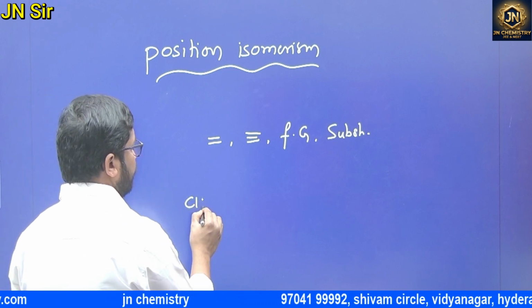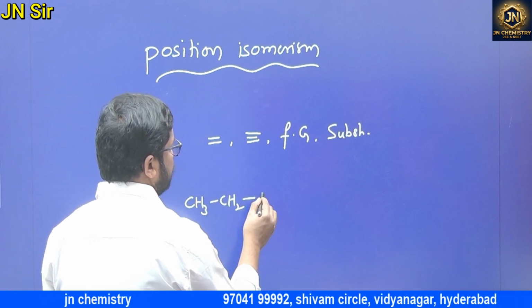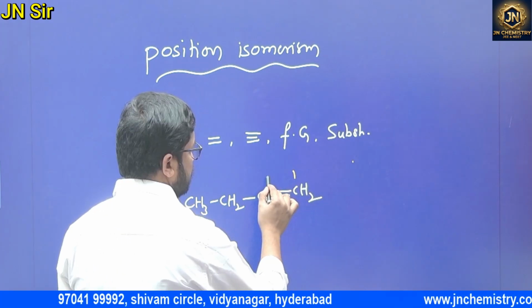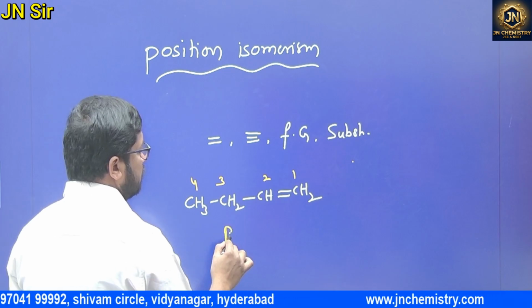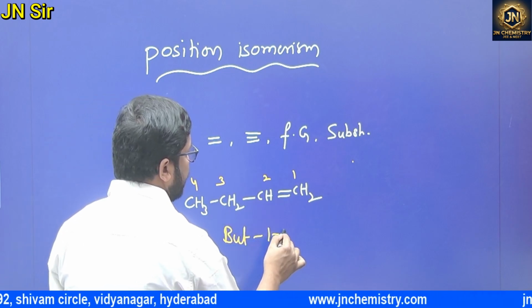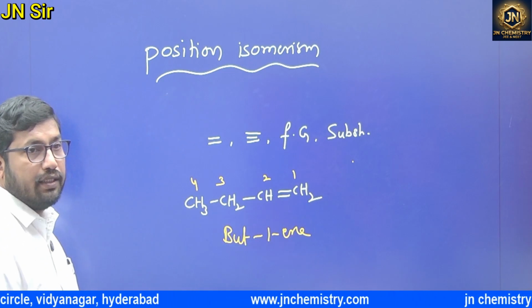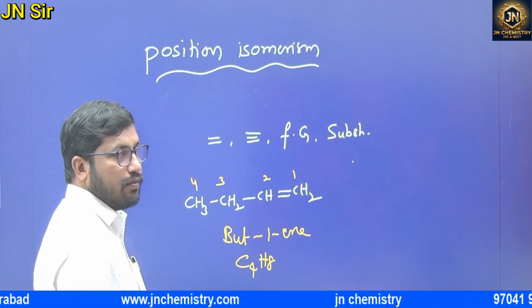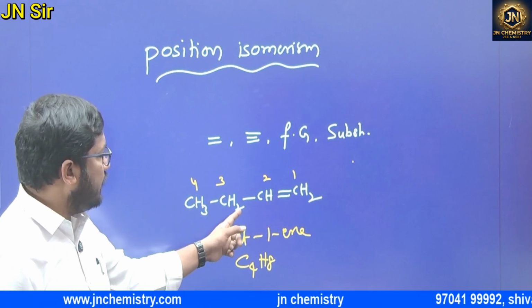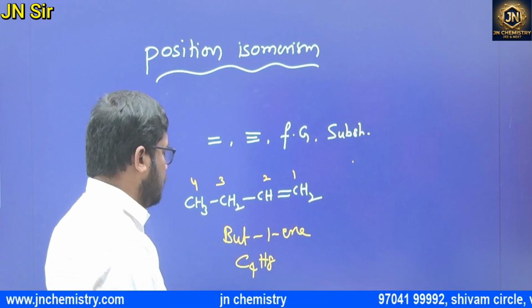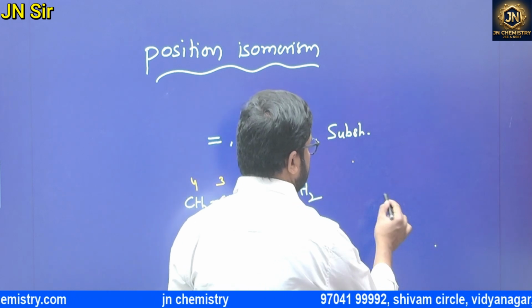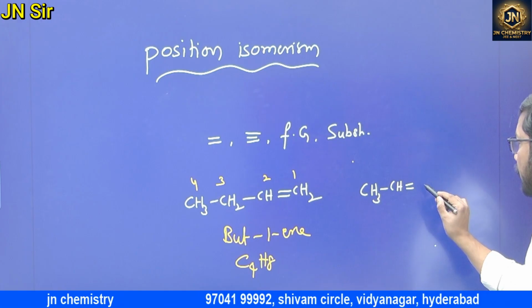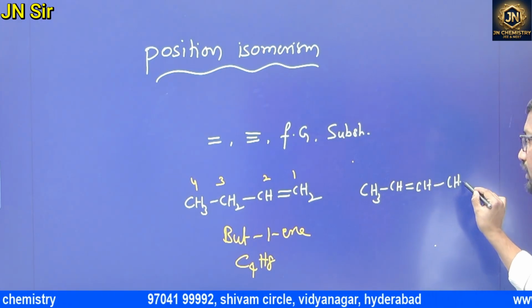For example, try to understand. CH3, CH2, CH double bond CH2. What is this name? 4 carbons, but-1-ene. Now C4H8 is the molecular formula. Right? 4, 6 plus 2, 8. One more is also possible. CH3, CH, double bond, CH, CH3.